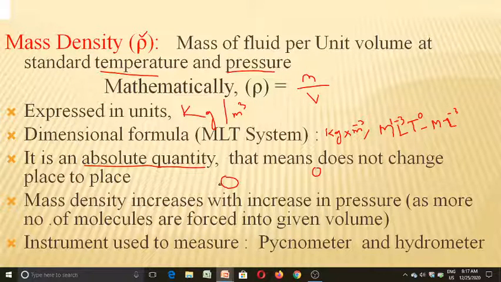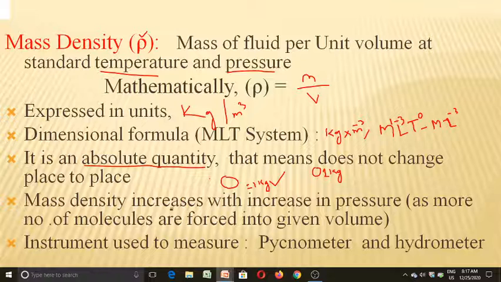If you measure the mass of any object on the earth, suppose it weighs 1 kg, and if you take this object to the moon and measure the mass of that object on the moon, again we'll get the same 1 kg only. So we are changing the place, but the mass of this matter or object will not change, it remains the same from place to place, so we can call it an absolute quantity, right?